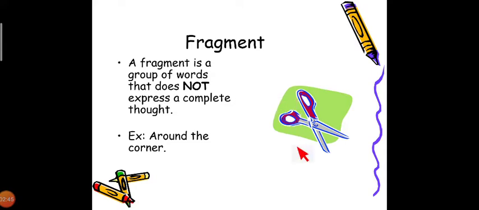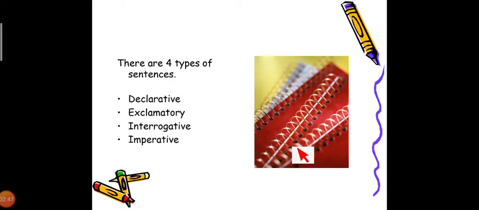So, as I told you, according to its way of expression, a sentence can differ from one type to another, and they can be classified into the following four types.